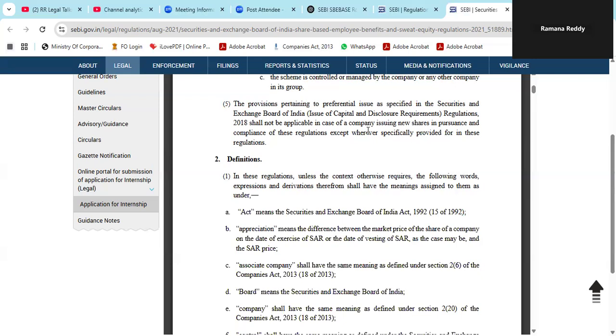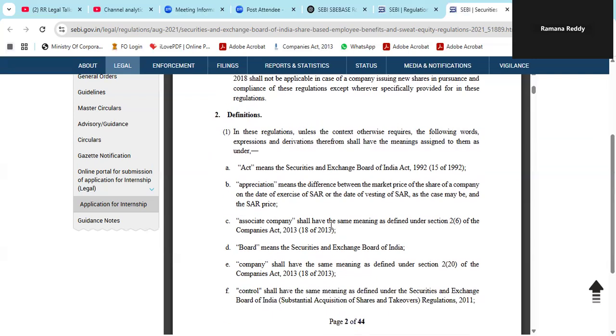Suppose the share price at which you are giving the offer is 10 rupees. So you will exercise at 10 rupees at a future date. Today it is only predetermined, but at the time of exercise, the price may be 100 rupees. So 100 minus 10. At the time of exercise, the market price is 100, but you have an option at the rate of 10. So the difference, 100 minus 10, is equal to 90.